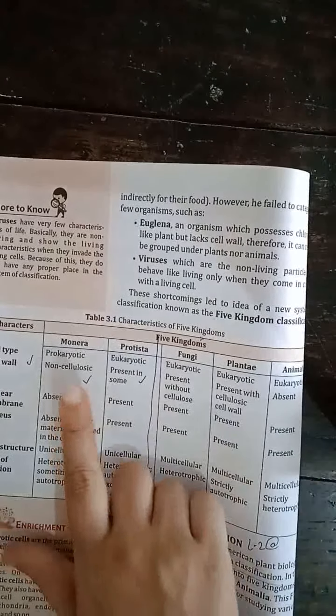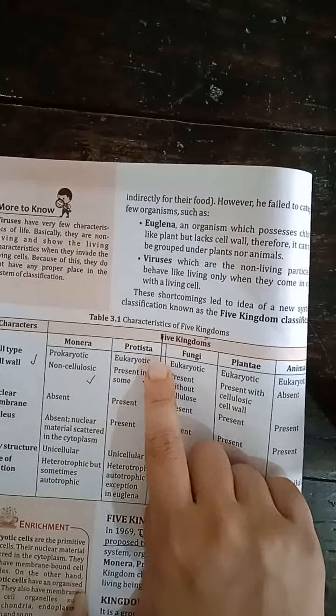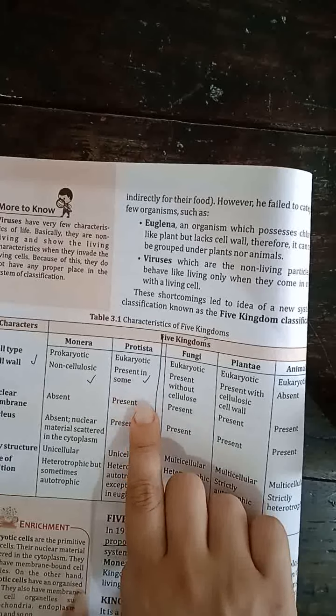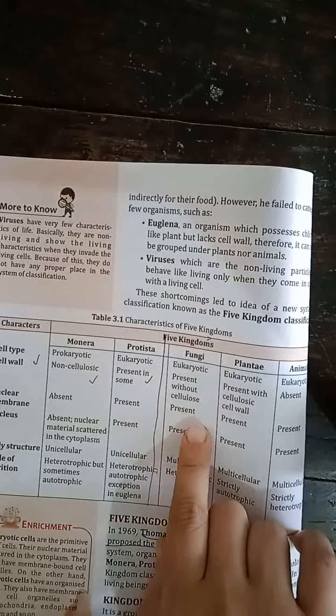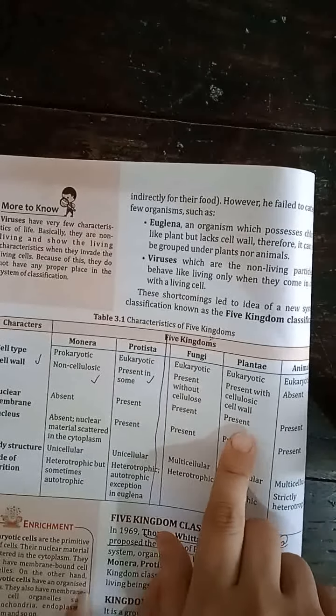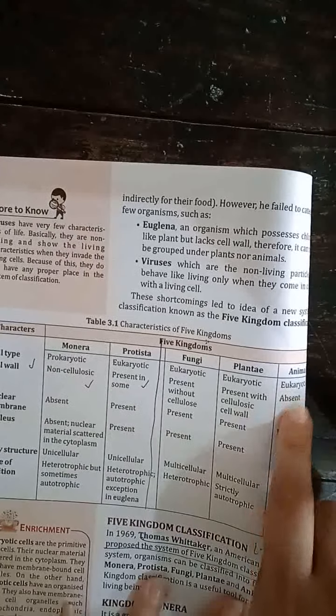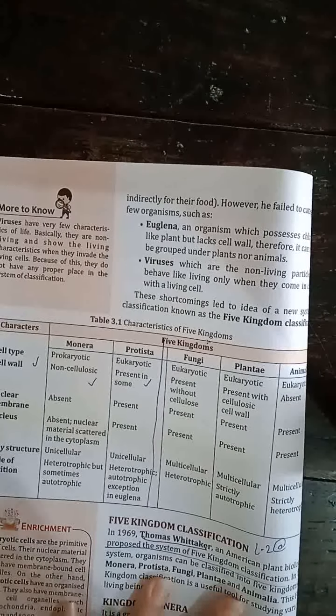Okay, now second one was cell wall. Monera is non-cellulosic. Protista, present in some. Cell wall is present in some of the members of Protista. Fungi, cell wall is present but it is without cellulose. Cellulose is not present in that cell wall. Plantae, cell wall is present, a cellulosic cell wall. And in animals, cell wall was not present.